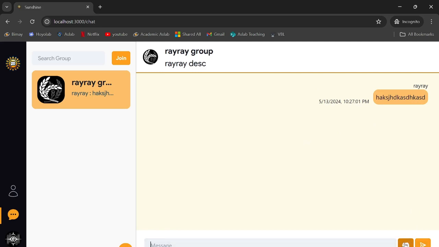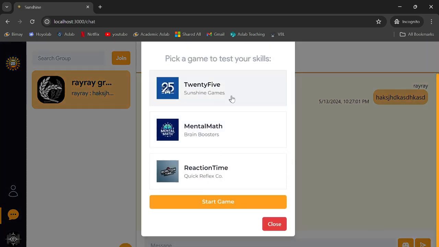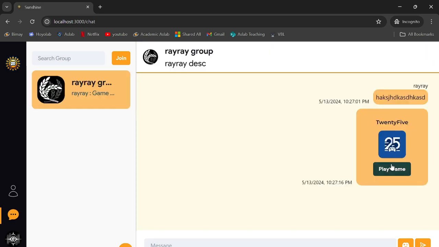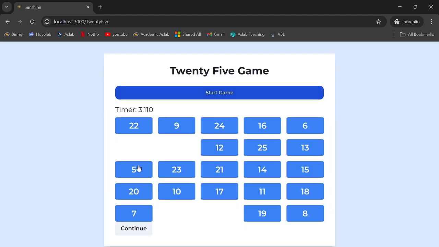If you want to start a game, you can just press the button here, and we actually provided 3 games for now. There are 25, mental math, and reaction time. Of course, there's still room for improvements in the future to add new games. If you create a new game, it should show up right here, and if you want to play it, you can just press play. Let's just try to finish this one.